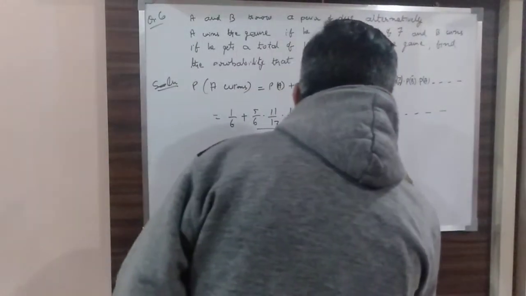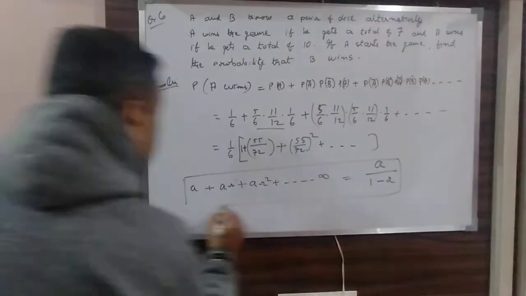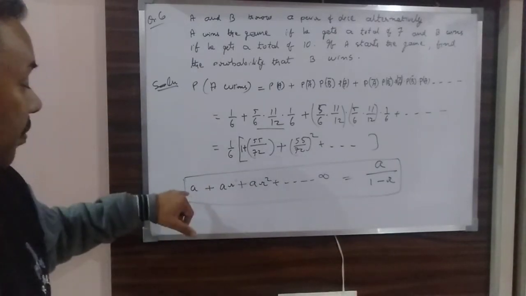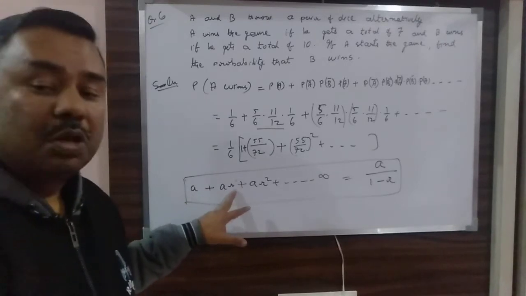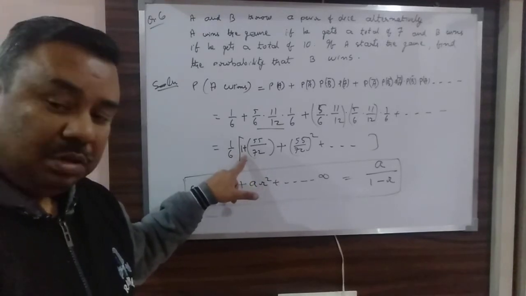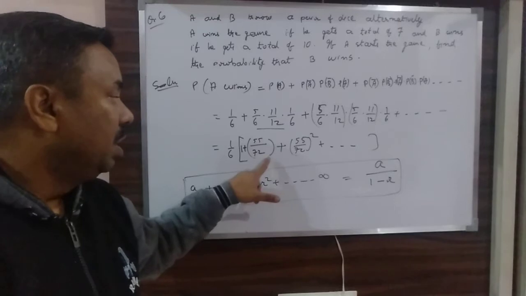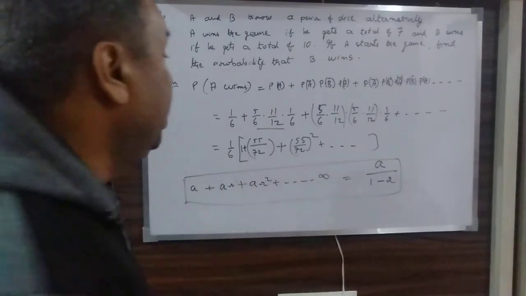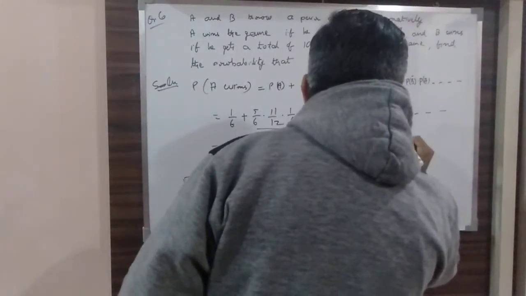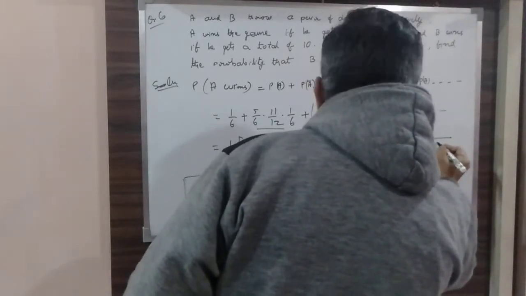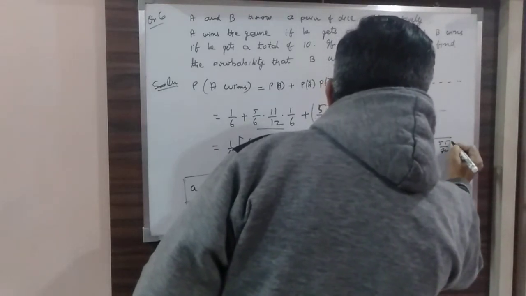This total was calculated to be A over 1 minus R. Just remember this formula from geometric progression, where A is the first term and R is the common ratio. In this case, you are getting 1 as the first term and 55 by 72 as the common ratio that is being multiplied to all, and the process goes up to infinity. So by using the same formula, this will be 1 by 6 multiplied by 1 upon 1 minus 55 over 72.